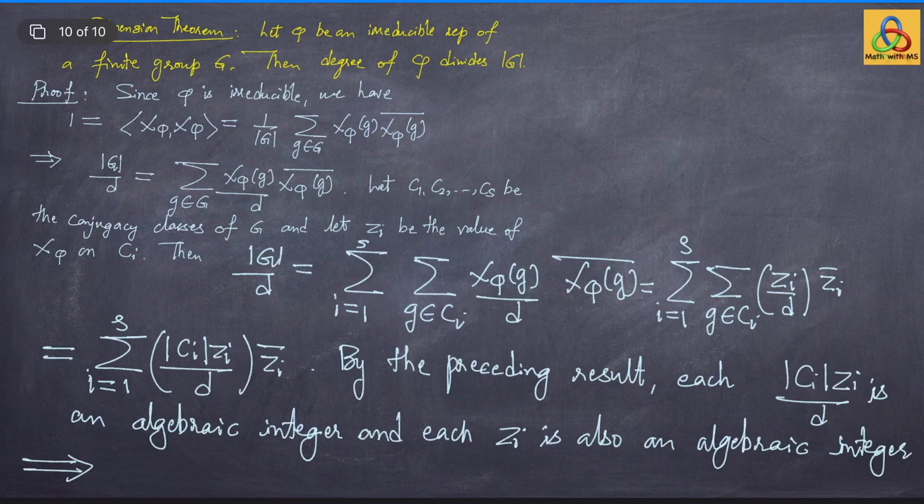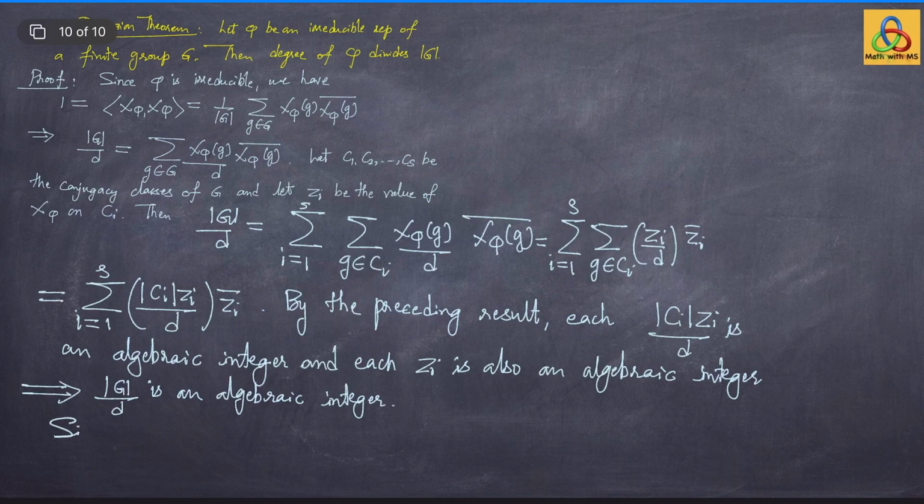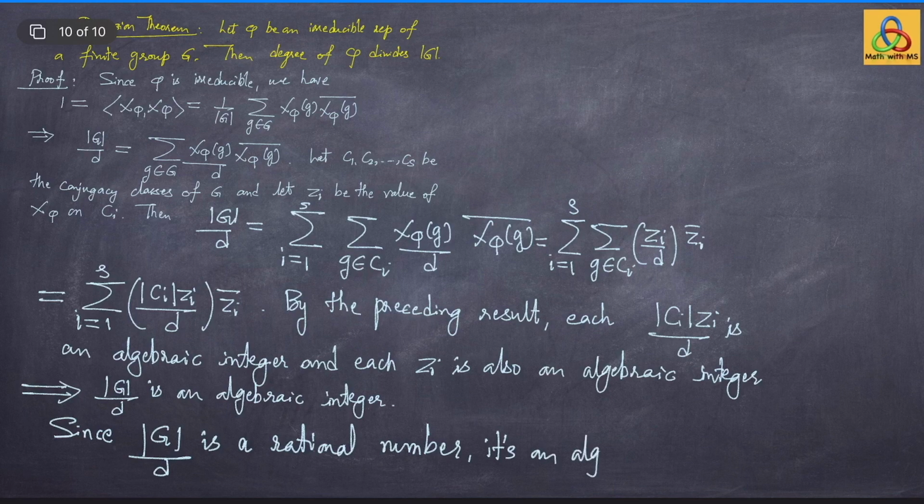This implies that order of G divided by d is an algebraic integer, but order of G divided by d is a rational number, and we know that a rational number is an algebraic integer if and only if it is an integer. Hence, order of G by d is an integer and d divides the order of the group G.